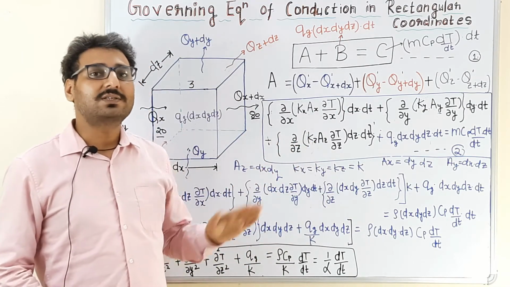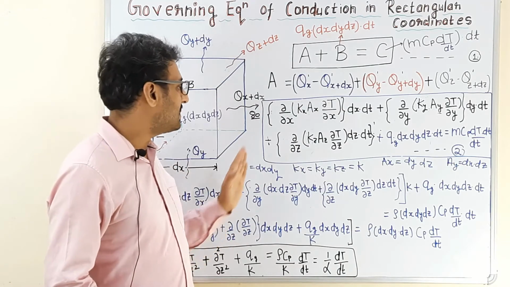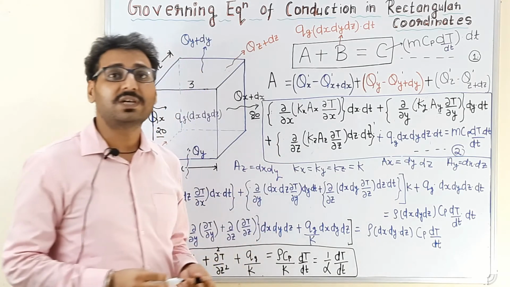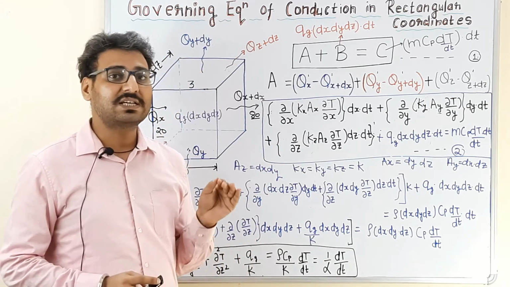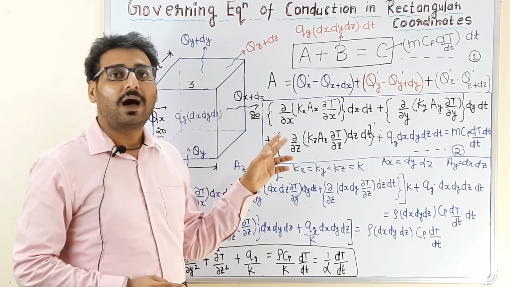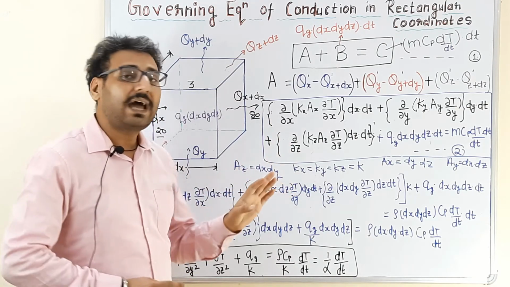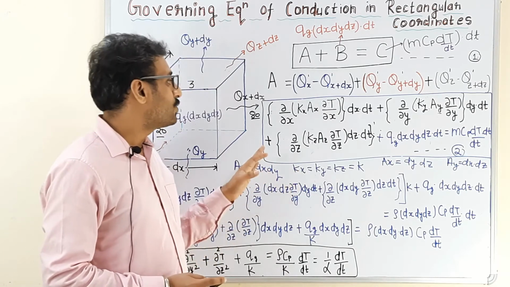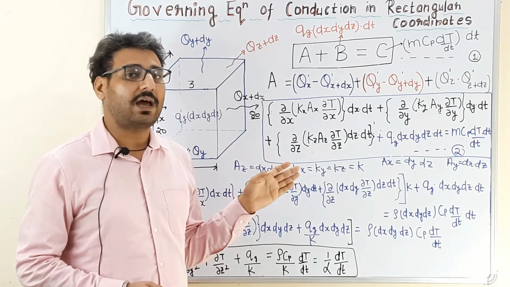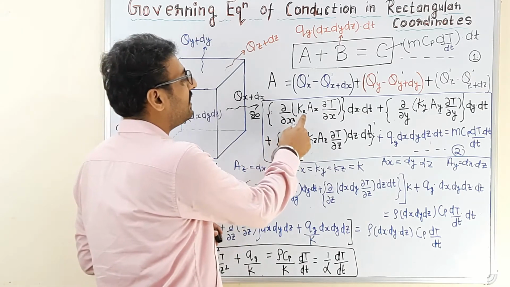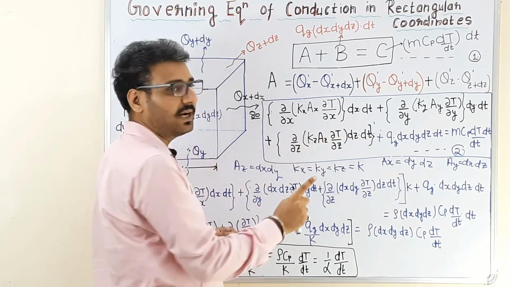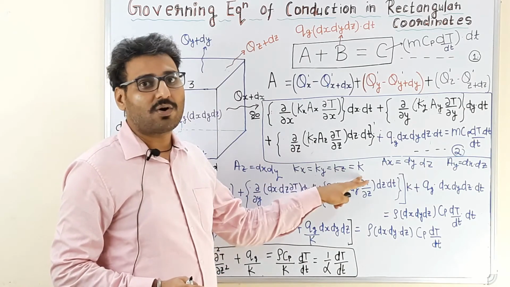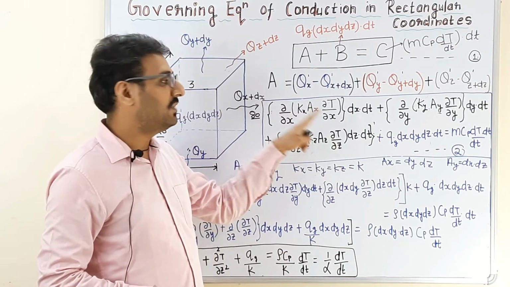Now we are going to consider some assumptions for this equation. The first assumption is that the material is homogeneous and isotropic. Homogeneous means the properties of the material are not changing with space, and isotropic means properties of the material are not changing with the direction. So if the material is homogeneous and isotropic, it means thermal conductivity will not vary with space coordinates, so it will be constant. So kx, ky, kz is a constant k, so we can take it out of the derivative.